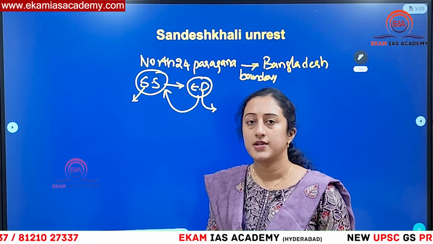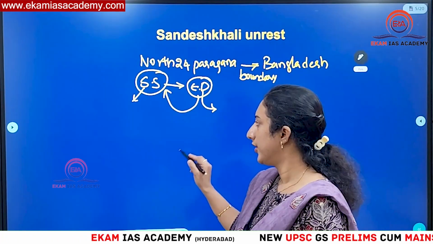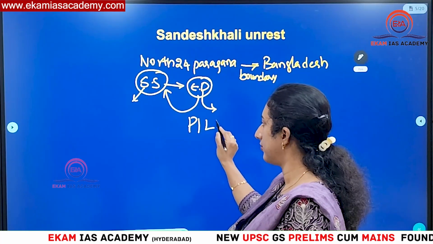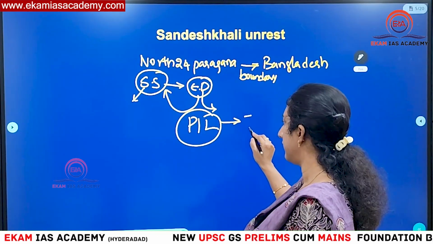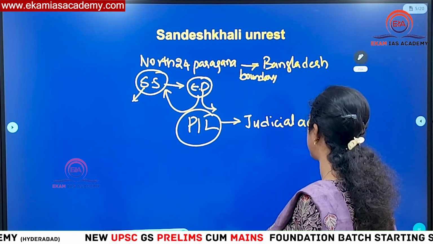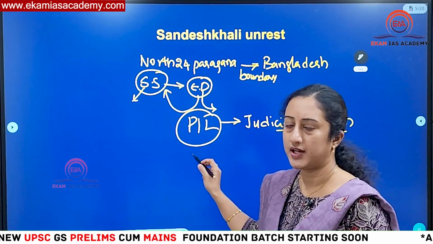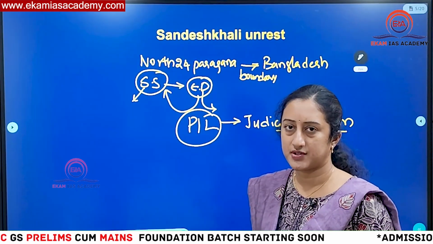But then what happened? Some advocate has filed a public interest litigation in the Supreme Court. You know what is PIL? This is one form of judicial activism, where not only the person who got affected, but any other person in the social interest, in the interest of the society, can file a litigation to stop some injustice from happening.